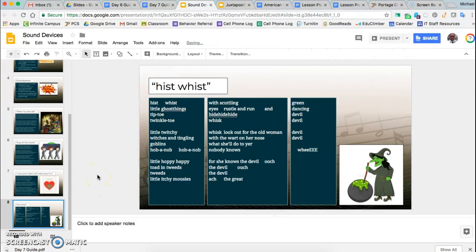The last poem that we're going to look at is "hist whist," which is also by E. E. Cummings, but it's definitely kind of goofy and ridiculous. As you listen to this one, you'll notice that it is showing one of our sound devices quite clearly, and that's going to be onomatopoeia. It is going to have a lot of sounds in there, like "hist, whist" represent sounds. We have "we" at the end. We have "ouch" here, "ooch." So there are going to be a lot of these things that are just representing sounds throughout the entire poem.